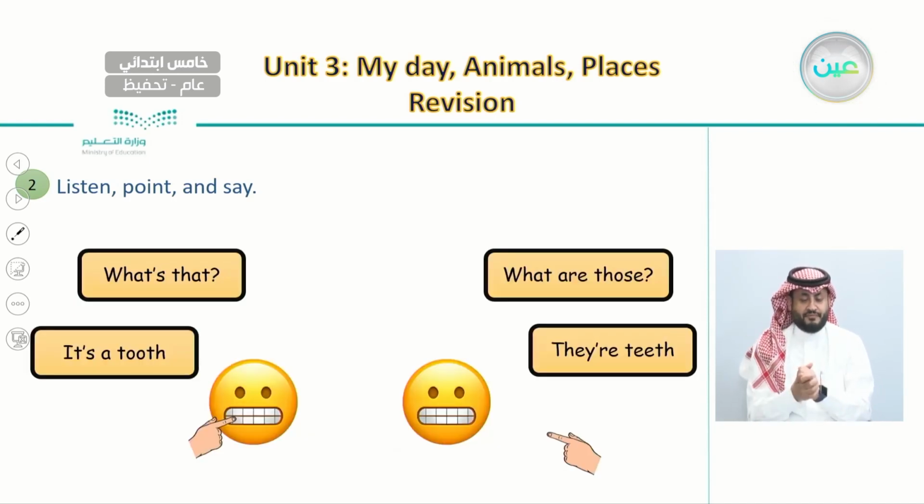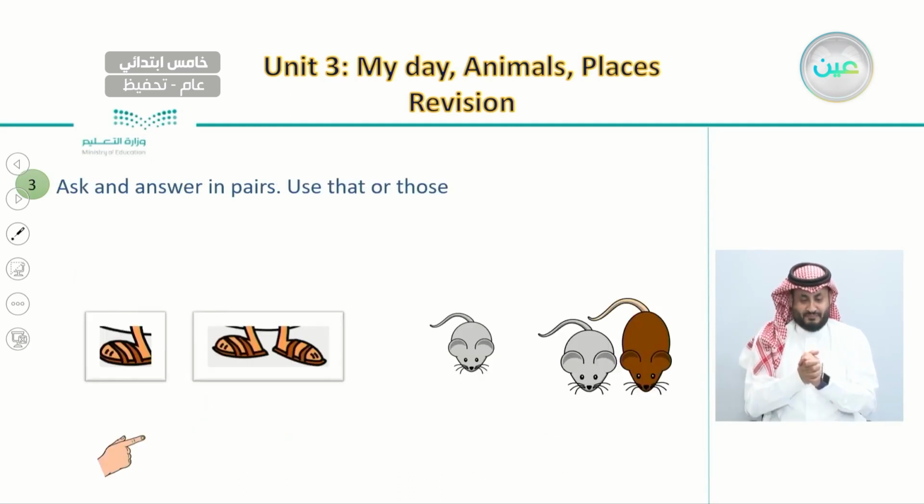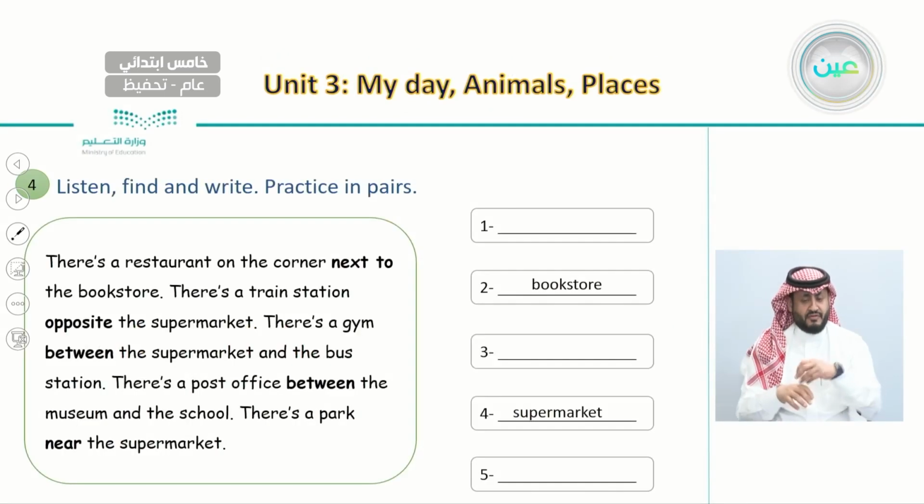And after this, we learned the difference between that and those. We use that for only one thing, and we use those for more than one thing, like this, for example. They are teeth. And we did this with other examples, like foot. That's a foot, and those are feet. The same goes with mouse and mice.